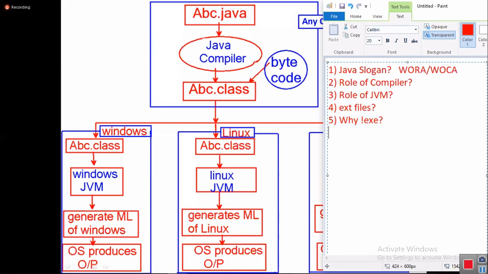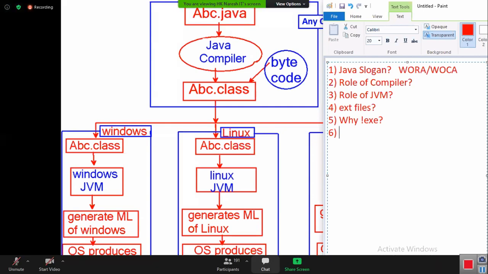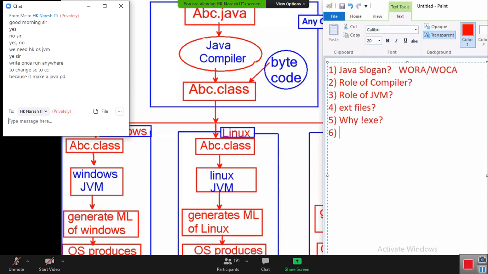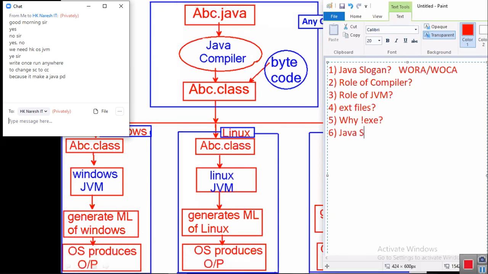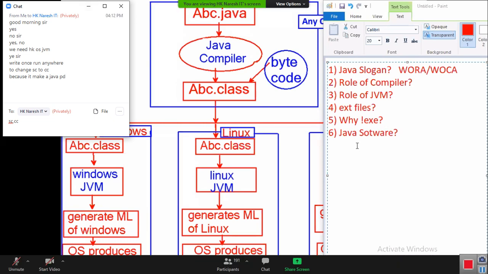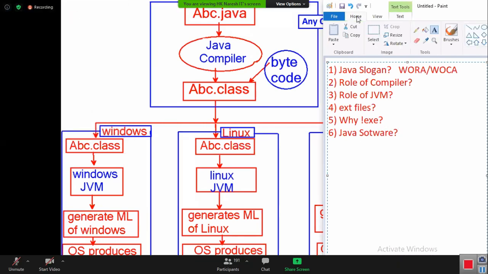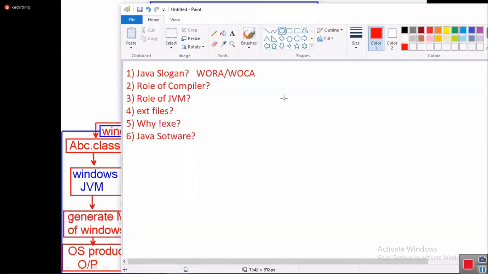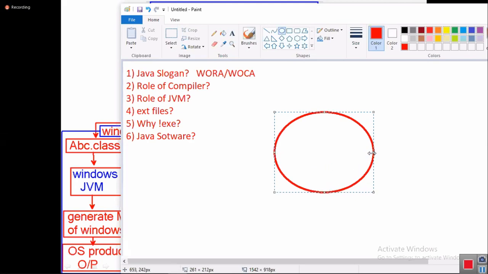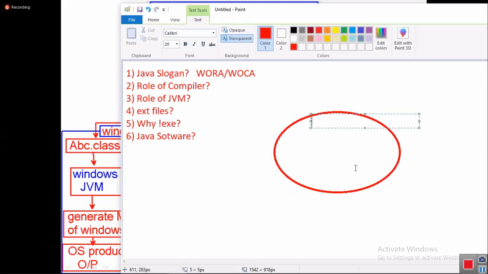Okay, then next, sixth point. Tell me now, what are the different components of Java software? What is the meaning of Java software? As you know already, you know the C language; like that, Java is also software. Java software is a combination of number one, compiler, number two, JVM.